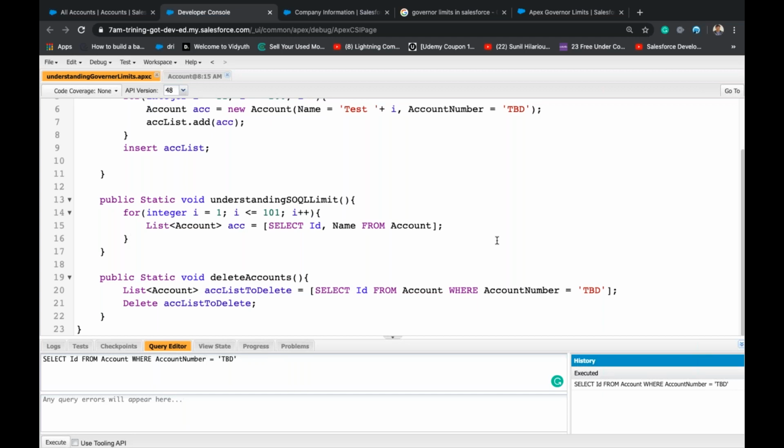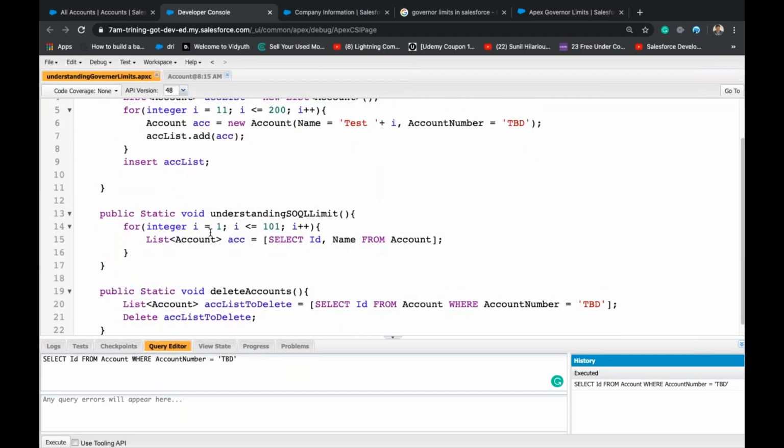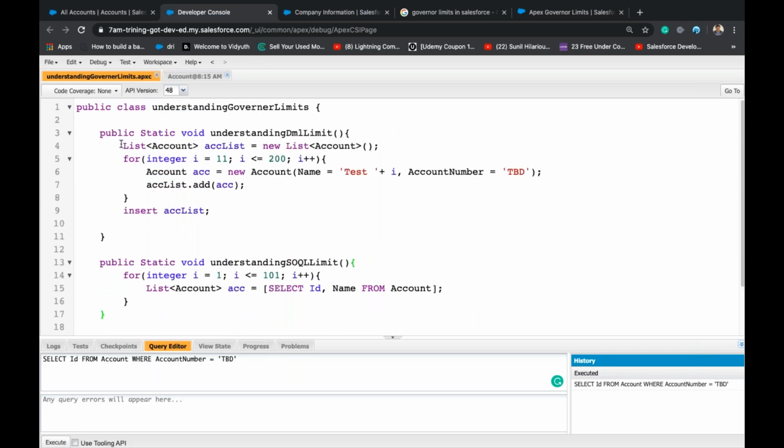So you should keep that in mind and write the code accordingly. Of course, this is meaningless, since even if we repeat, we will get the same data. So don't consider this method, but this is one of the best practices for bulkifying the code.